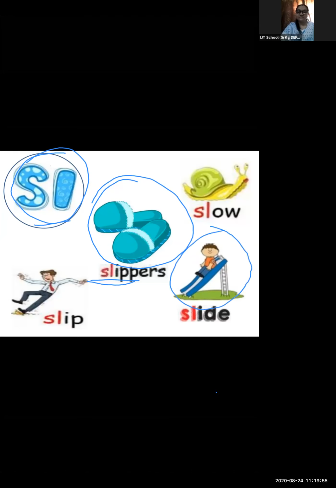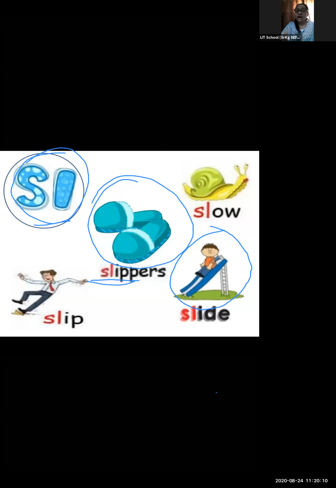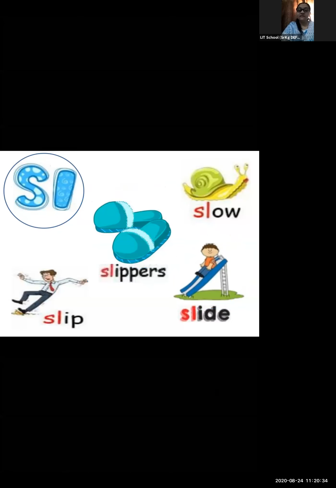Now, which picture is this? Yes, it is a slide. Now, when I say slide, can you hear a consonant blend over there? You have to ask your child कि आपने अभी slide बोला है. So, which blend can you hear? आपको कौन सा blend का sound सुनाई दे रहा है उसके अंदर? That is slur. It is slur. Yes. SL blend. See, slur in slide. Yes, we can see slur in slippers, slur in slide.